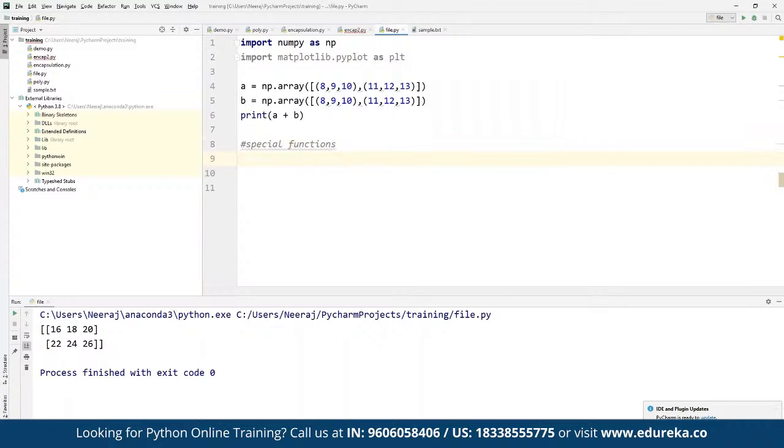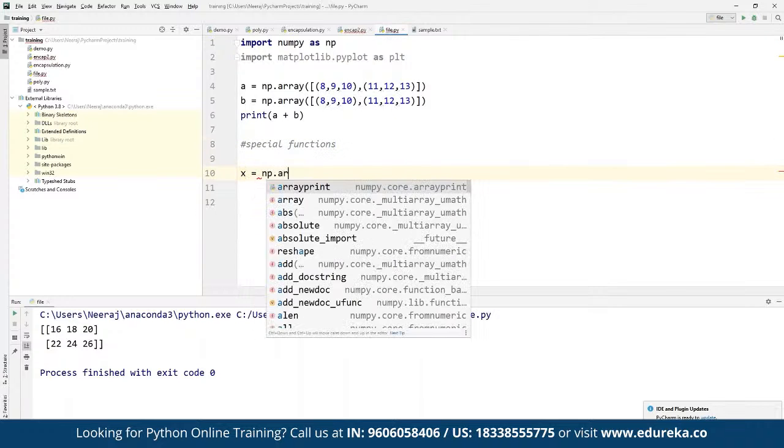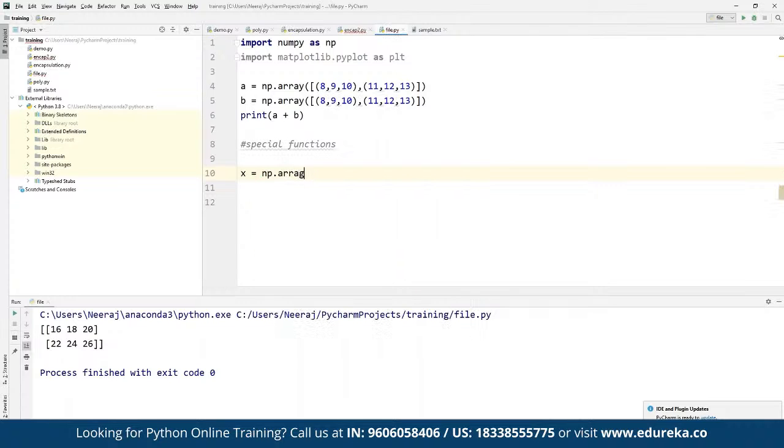And now we can define, suppose here we can define x as, suppose from numpy we are going to make use of arange here, and here we can define, suppose 0 and suppose 3, the value of 3 multiplied by np.pi, and here we can define the step value, suppose, as 0.1.